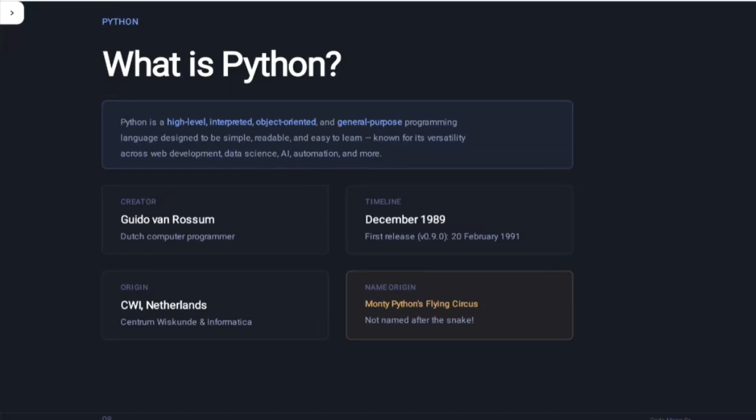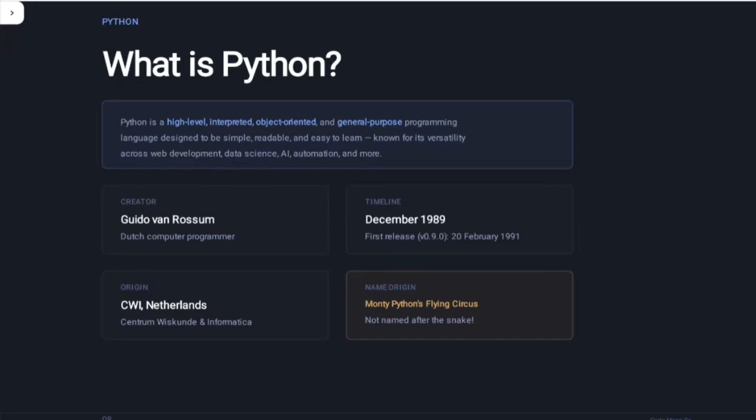Organization means where it was developed. It was organized at CWI, Netherlands. In this particular place, Python was developed and organized. Name origin means where the name Python was chosen from. Many times we think that Python was inspired by the snake, but that is not true. It was inspired by a British comedy show. That name was Monty Python's Flying Circus. From there they were inspired and kept the name Python.